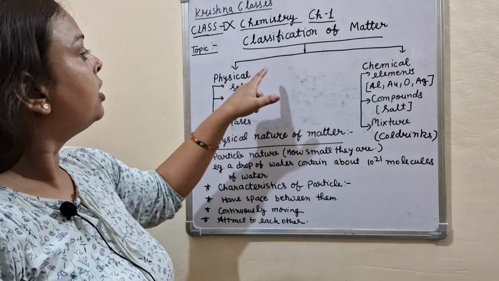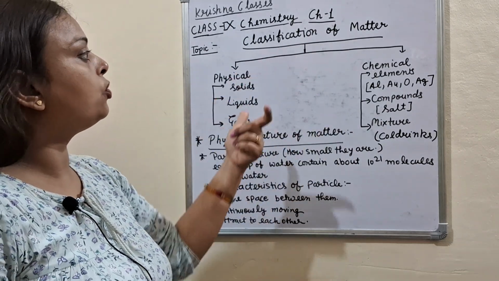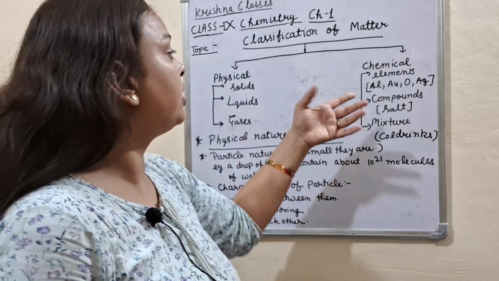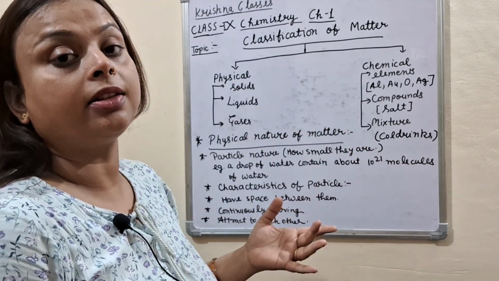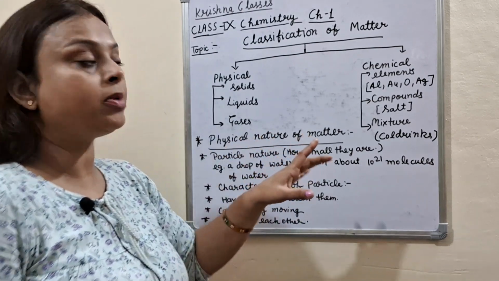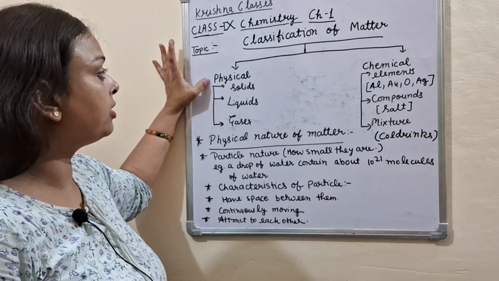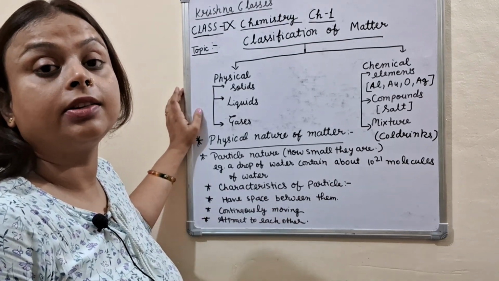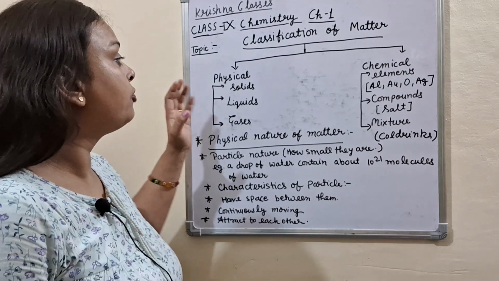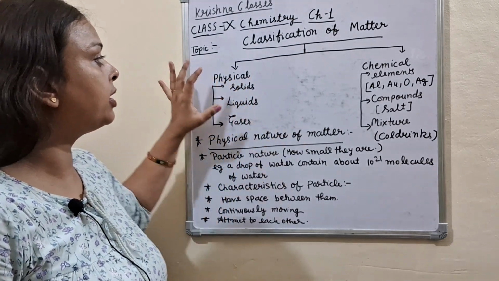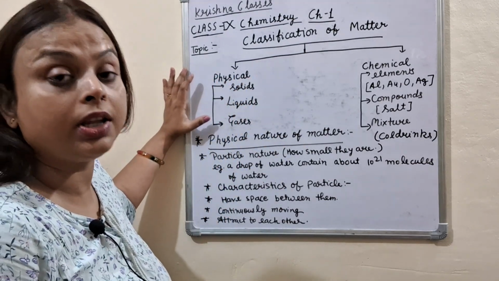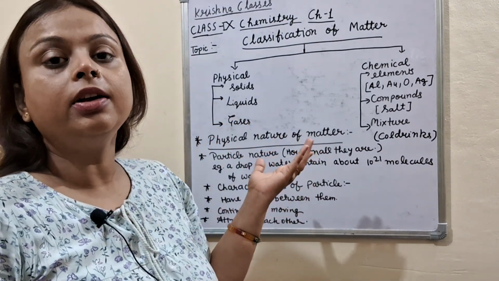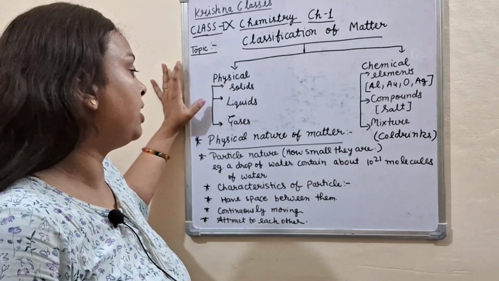Classification of matter is divided into two types: physical and chemical classification. What is physical classification of matter? On the basis of physical classification, matter is divided into three categories: solids, liquids and gases. You know very well what solids, liquids and gases are.